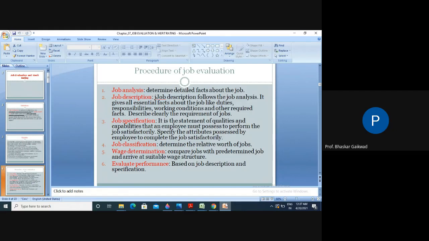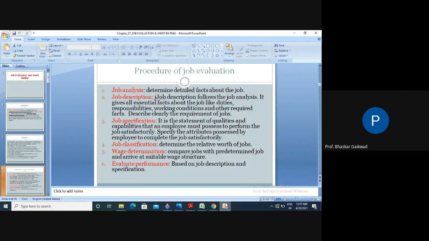Then job classification is to determine the relative worth of jobs. You can put 500 rupee jobs, 300 rupee jobs, 1000 rupee jobs together. You can classify, compare the jobs with predetermined jobs, and arrive at suitable wage structures.